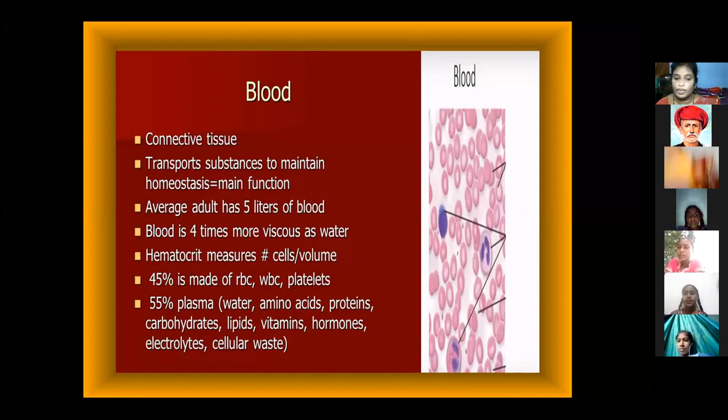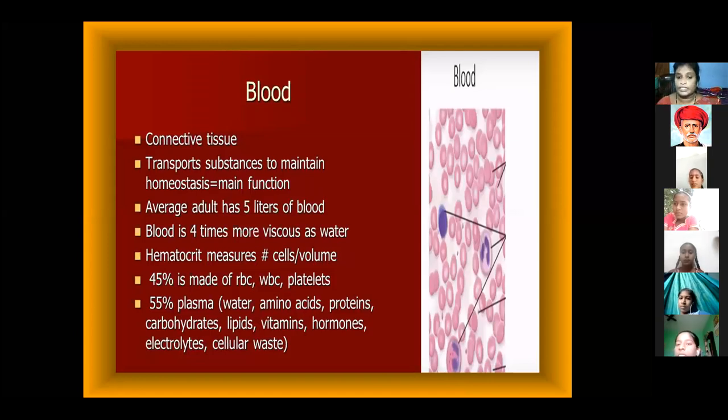Every living organism gets food, and it converts it into water, amino acids, and so on. The blood also takes the food and converts it into these components: water, amino acids, proteins, carbohydrates, lipids, vitamins, hormones, electrolytes, cellular waste. These are also the components in plasma. Plasma is one kind of blood, ma. And the remaining are blood cells: red blood cells, white blood cells, and blood platelets.